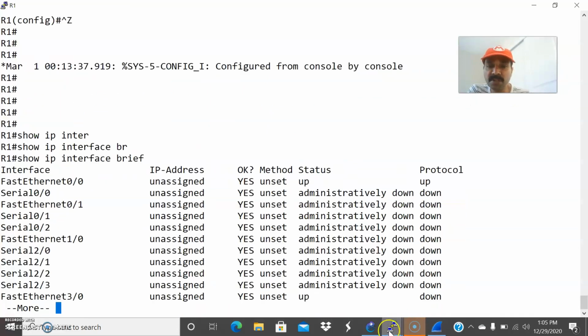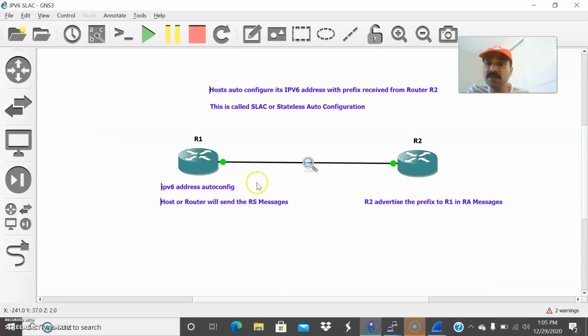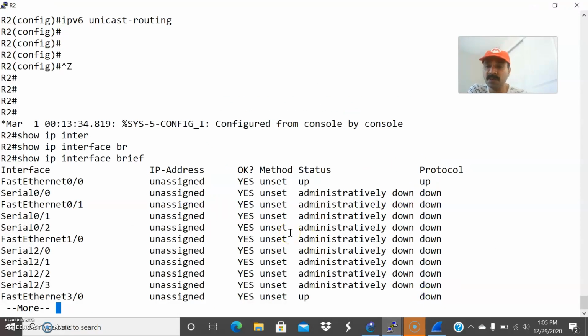So now let us configure the prefix. This is the thing I told you about, which we call SLAAC, that is stateless auto configuration. As soon as I configure the prefix over here in R2, and the command IPv6 address autoconfig on R1, this can be either router or client. It will immediately send a router solicitation message and R2 will advertise its prefix in the router advertisement messages. As soon as R1 receives the prefix from R2, it will do auto configuration. Because of this command, it will auto configure its IPv6 address with the help of the prefix received from R2. So that is the configuration I'm going to do. Let us go to R2 and let us advertise the prefix.